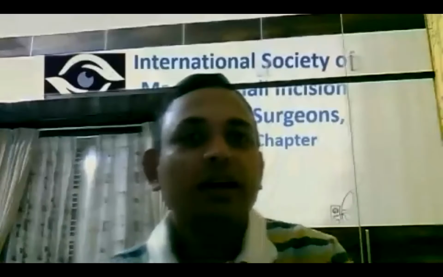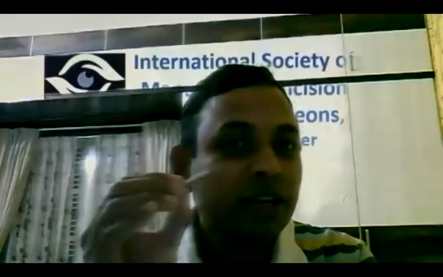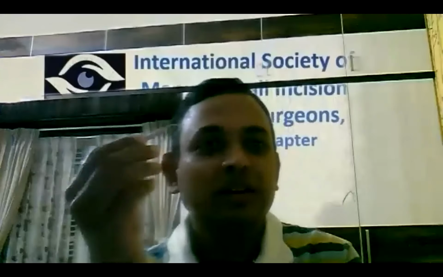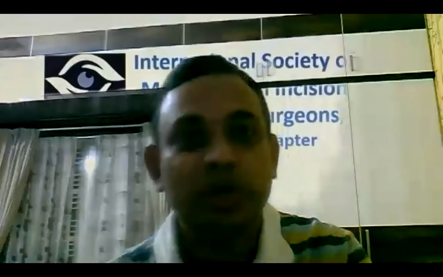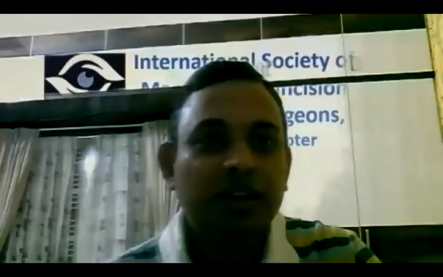Yeah, that is one thing. The vectis should exactly be in the center. And the main function of this Sinskey hook is to protect the endothelium, which many beginners don't use properly. This Sinskey hook is just to dip the nucleus down so that the endothelium is protected. These are the two points I would like to emphasize.